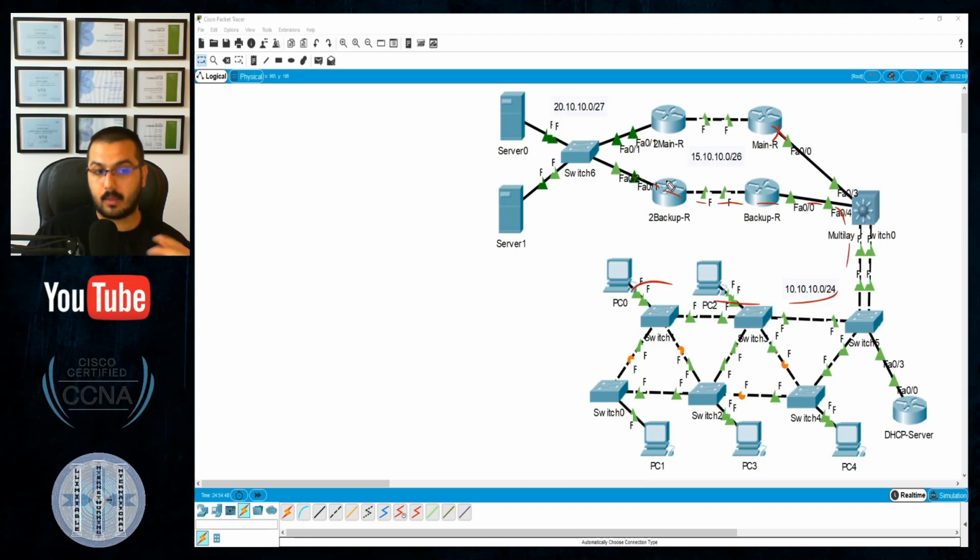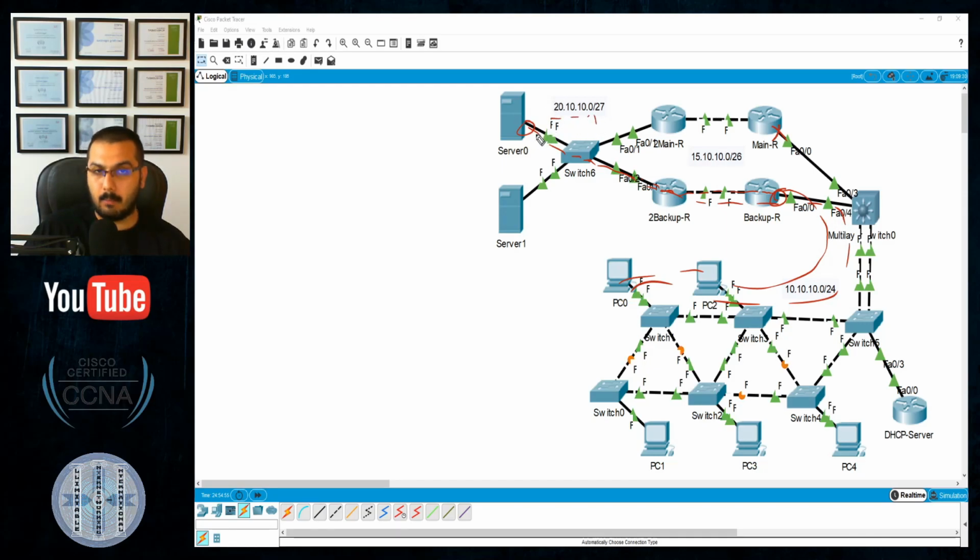Am I correct? That will be correct, because all of the end devices will sense that 10.10.10.1 is gone, but later they will find 10.10.10.1 here. So they will send the request this way and it will reach there because there is NAT and OSPF, no problem. They are active, not passive. They will reach here, they will reach the server. What will the server do? The server will reply to you, and the first step for the server will be its gateway, which is 20.10.10.1.